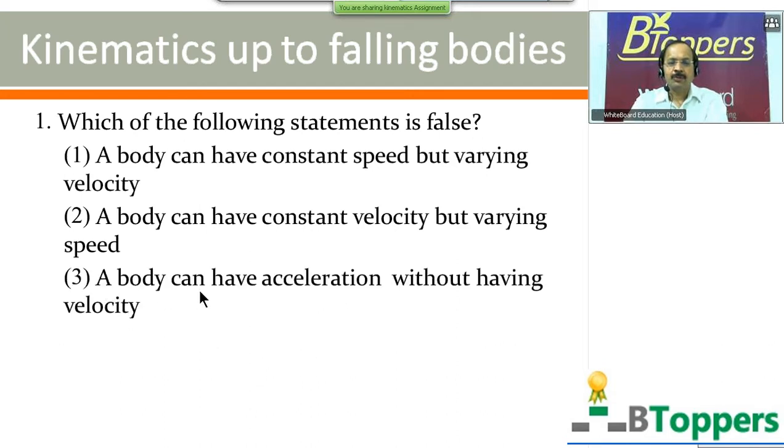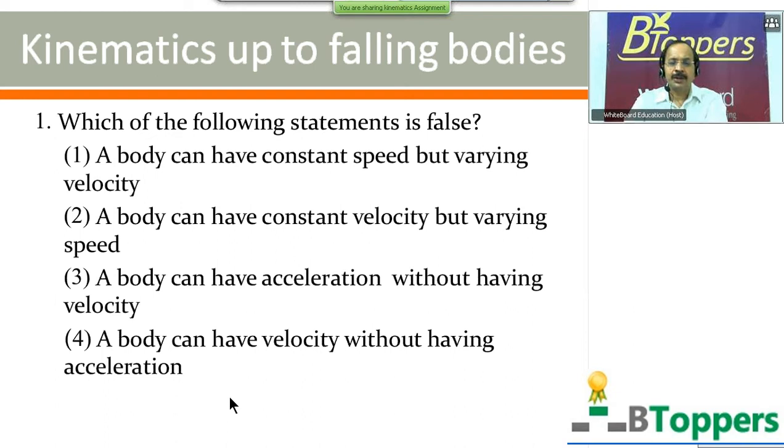Third option: A body can have acceleration without having velocity. Fourth option: A body can have velocity without having acceleration. Go through the question and try to answer it.